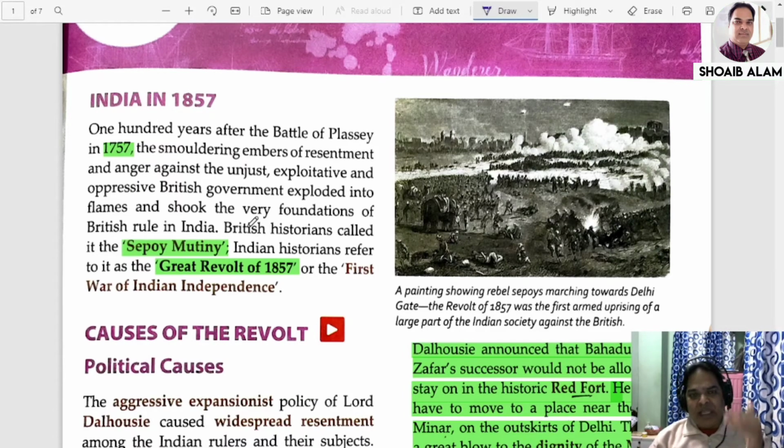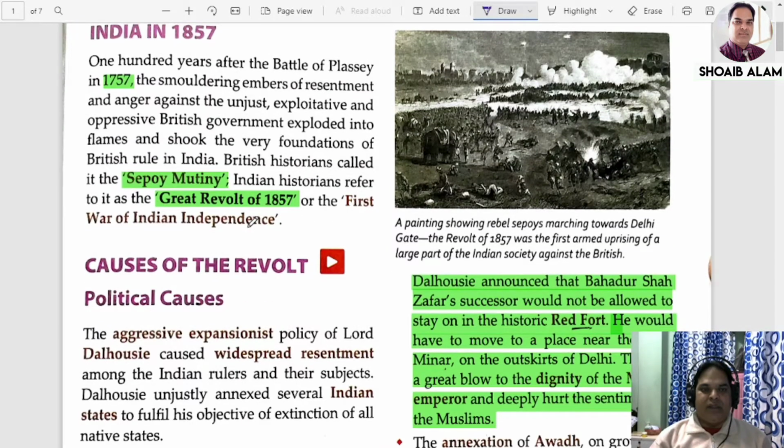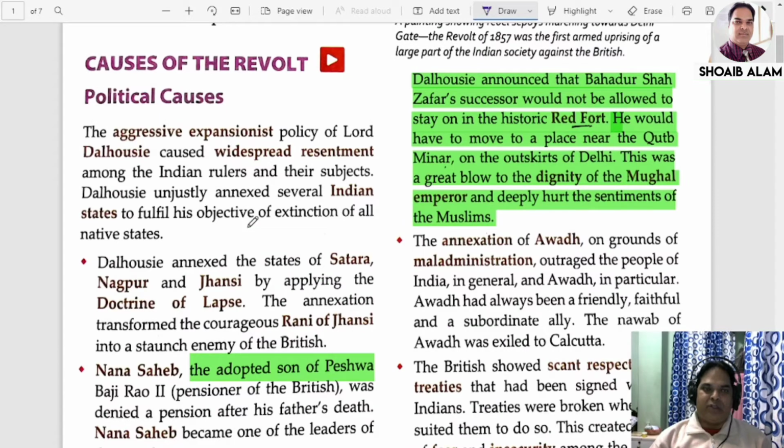Now let us discuss one by one some of the important causes, like the political cause. What all comes under political causes? I will highlight three things. Number one is the doctrine of lapse. Number two is that Nana Sahib was ill-treated. Then Bahadur Shah was disrespected by the English. Though these are different problems, the common enemy was the English. So let us start with it.